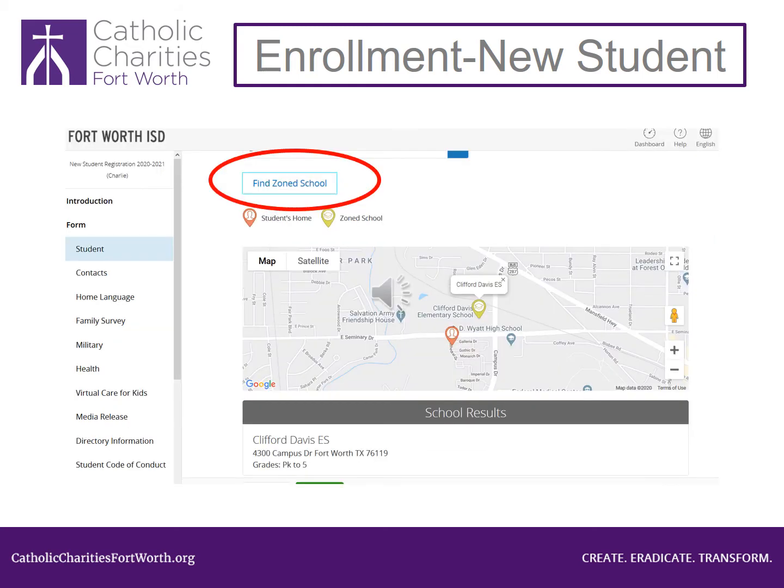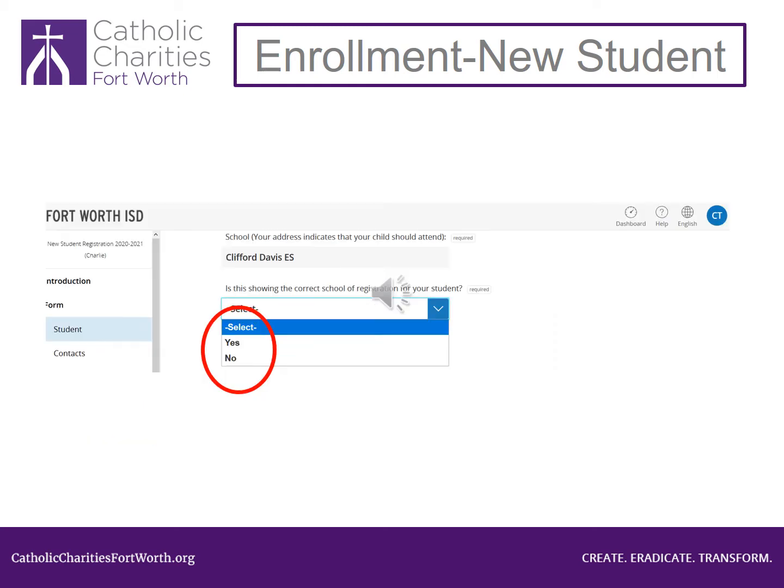Click on Find Zoned School. This will be the school your child will attend. Your school may be different from the school listed here. Scroll down the page. Click on the blue arrow and select Yes. Scroll down the page.